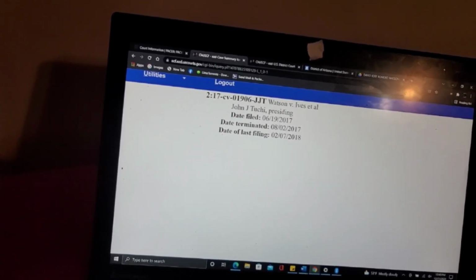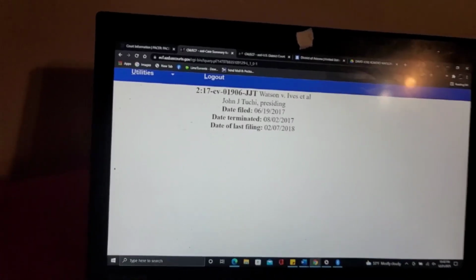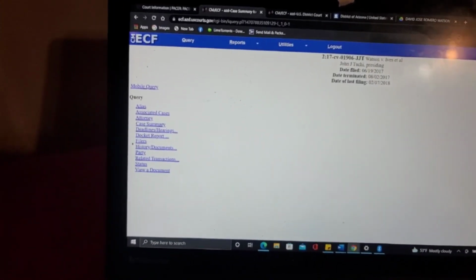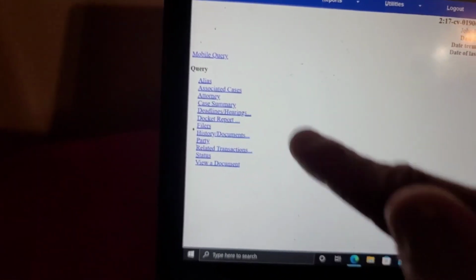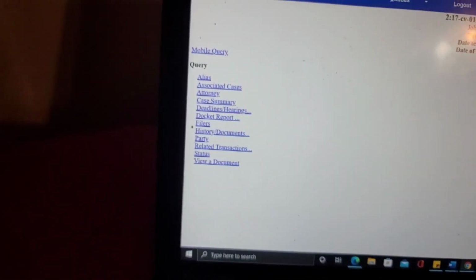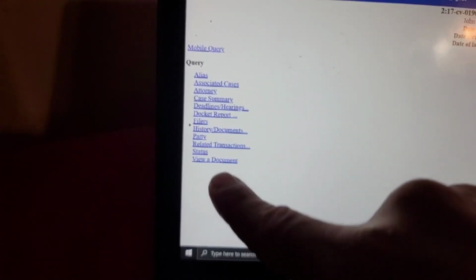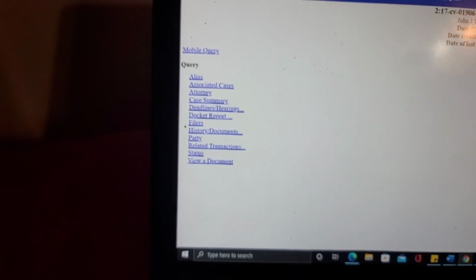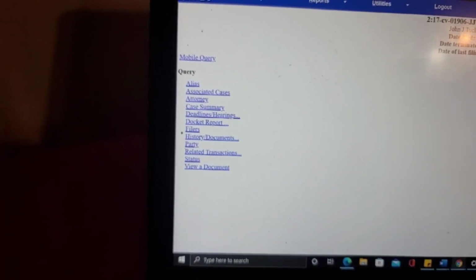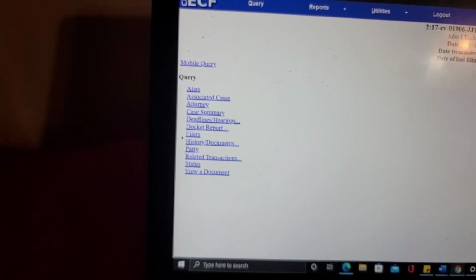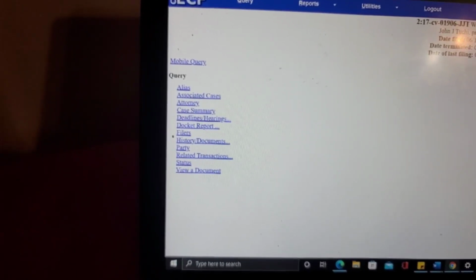But he did come back and file something even after the case was terminated. I don't know why, because he didn't even have any standing after that. But anyways, this is all the stuff that you can look into in his case. What I really want to look into is view the documents that were in his case. I watched a YouTube video that explained to me how to do this, and that's how come I got this far. I'm just showing y'all on my channel how to do this, and up until this point, this is all I've learned.